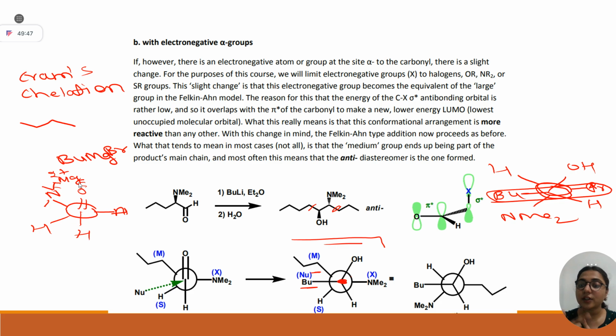The third model is Cram's chelation model, which you apply whenever you have a divalent counter cation, for example magnesium. But in the case of a monovalent cation, you have only two models, the Felkin-Anh model and this model. Understood?